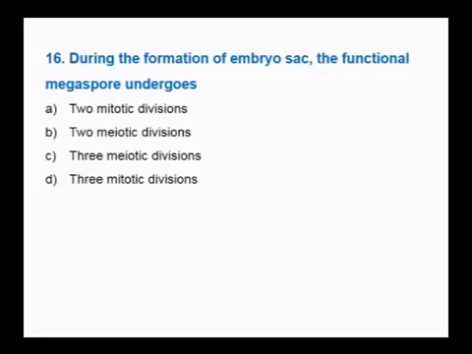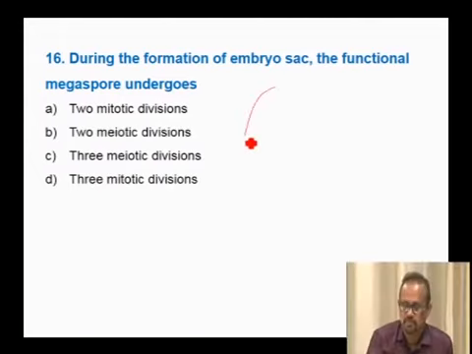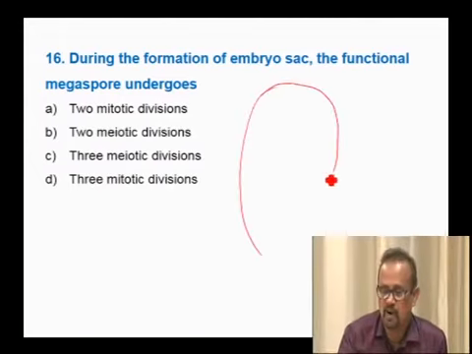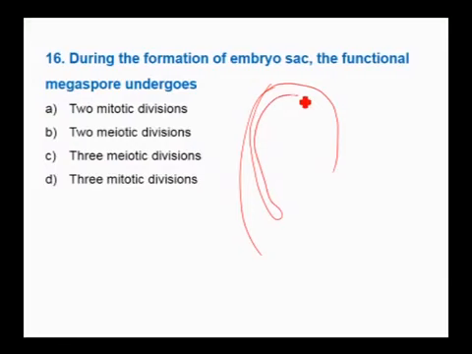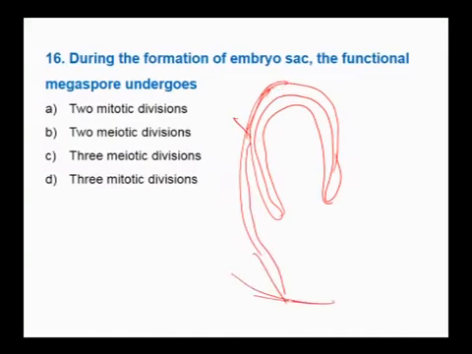In the formation of embryo sac, the functional megaspore undergoes. So, this is the megasporangium with the outer integument and inner integument. This is chalaza, micropyle, hilum, the funicle attached to the placenta. And here you have nucellus.